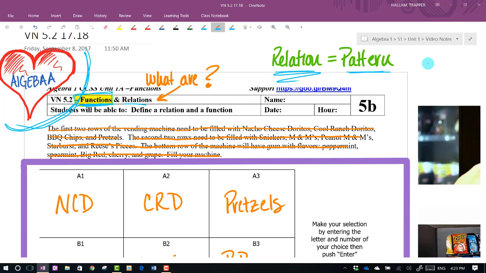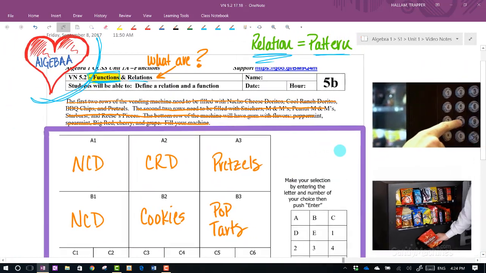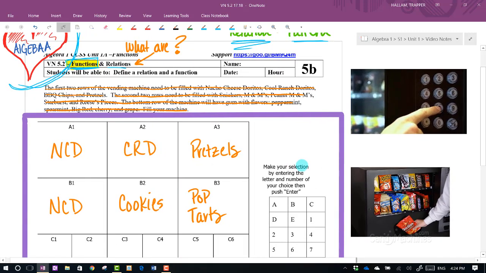So right now we're going to call everything kind of a relation. And if I slip and say function, I apologize, because in algebra, we tend to focus on functions. So already you're getting an idea that there's a difference between a relation and a function. And there's a key difference. All right, so let's move down here. Let's talk about how to define a function first, and then we'll start talking about this relation to help us understand better what that function is.